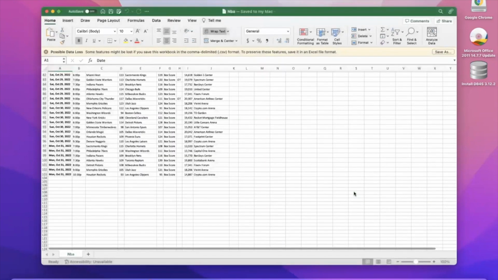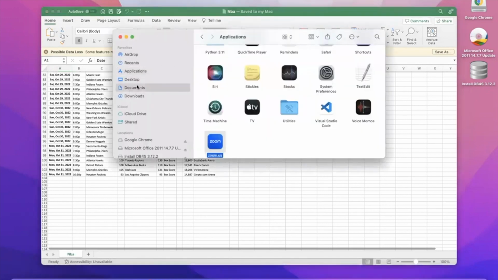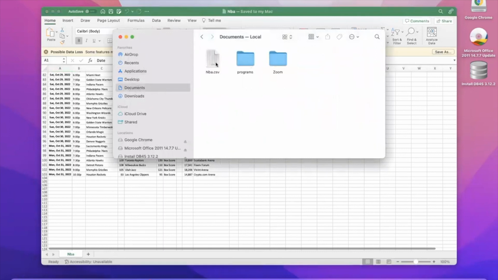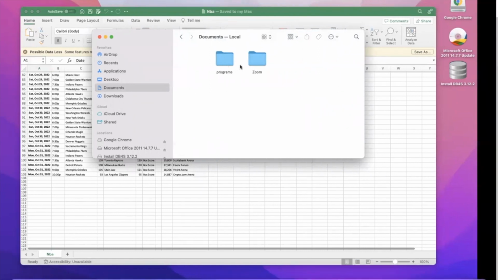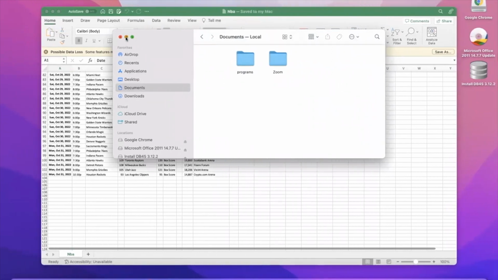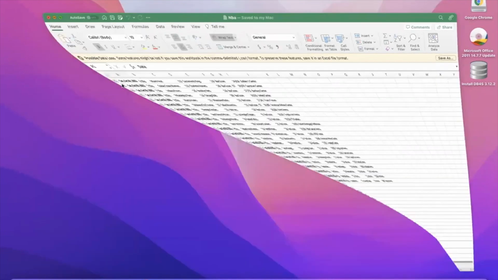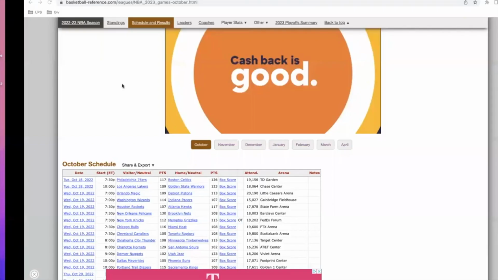So wherever you're going to be running your Jupyter notebook or whichever IDE from, it could be on your desktop. I don't know where you run it. For me, I have a folder in my documents called programs, and that's pretty much where I run everything. It's currently empty right now because it's a new computer, so I have to get all those files from my old computer. All right, so once you do that, now we can get into writing some scripts.